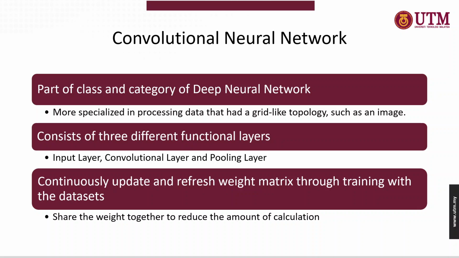It serves as part of the class and category of deep neural networks. The convolutional neural network is more specialized in processing data that possesses a grid-like topology, such as an image. And the convolutional neural network is able to continuously update and refresh weight matrices through training with the datasets that have been processed in the network. For this, it is able to share the weights together to reduce the amount of calculation.